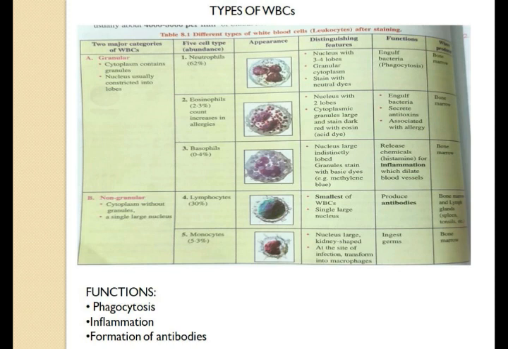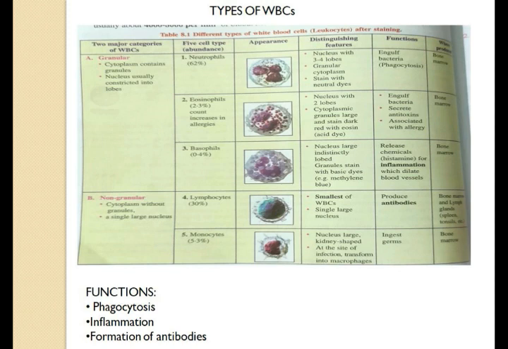Pus is a swollen region which consists of dead white blood cells along with the tissues destroyed by the bacteria. It's a fluid filled swelling.